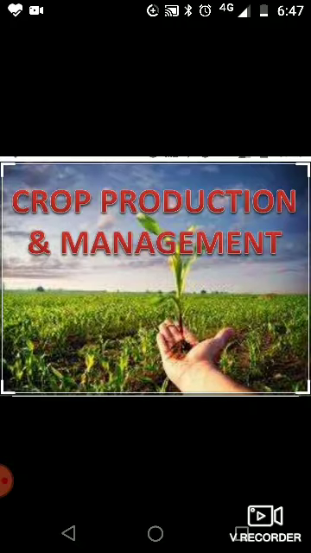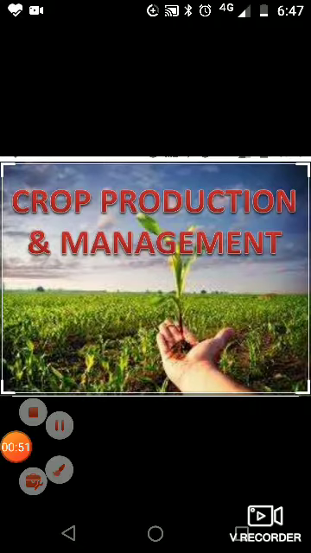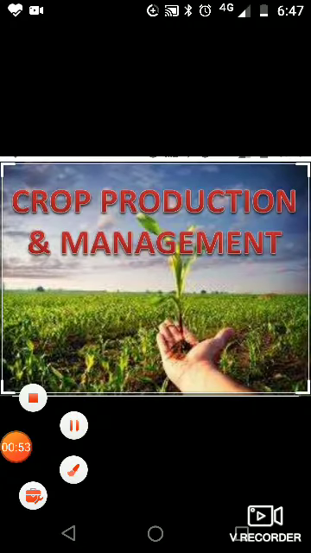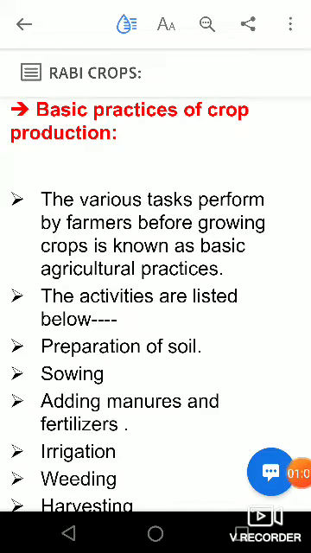Now in this session we are going to talk about different agricultural practices. What are these agricultural practices that are performed by farmers to grow the crops? So let's see this here. The basic practices of crop production.